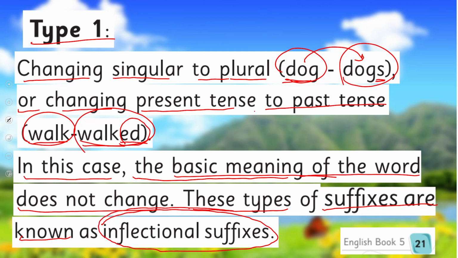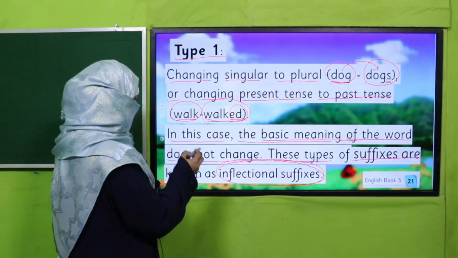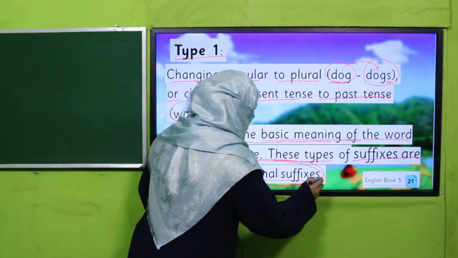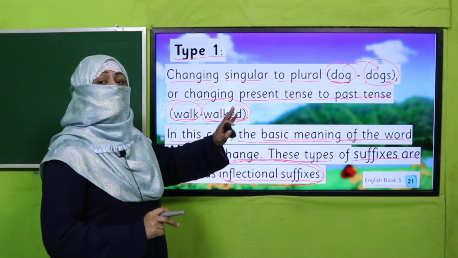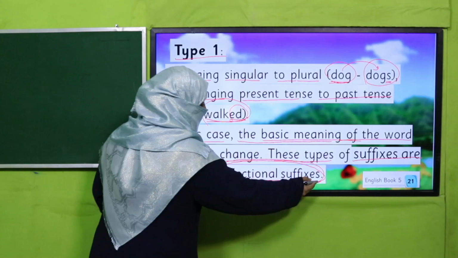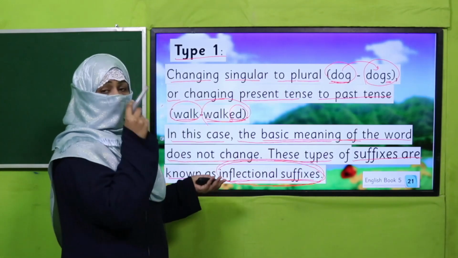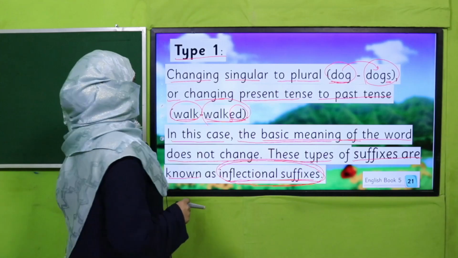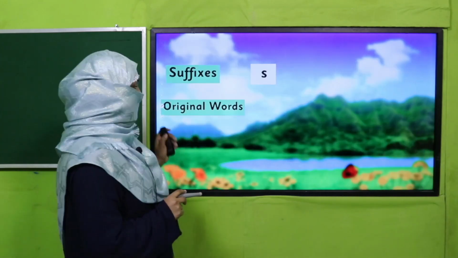And do you remember we have studied inflectional suffixes in inflectional endings as well, right? So this is how inflectional suffix works: if we add a suffix to a root word and its meaning is not changed, it means the suffix is an inflectional suffix. It means there can be cases when meaning can change. So in that case, let's practice inflectional suffixes first.